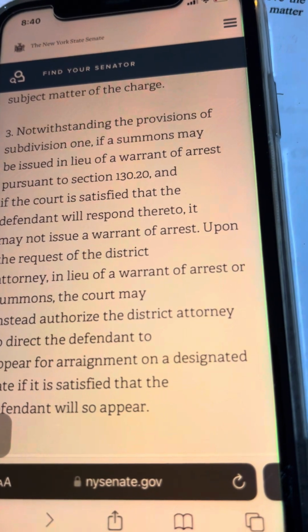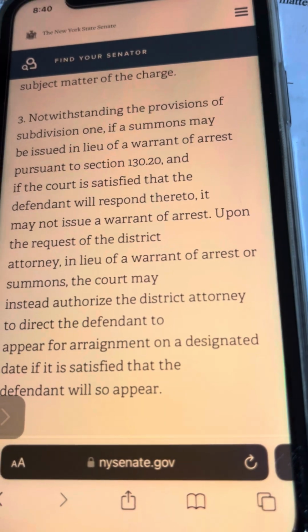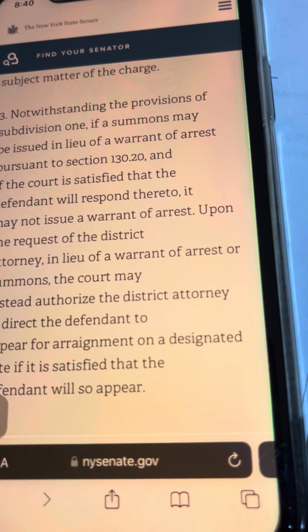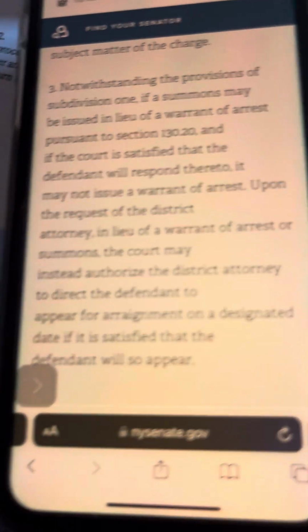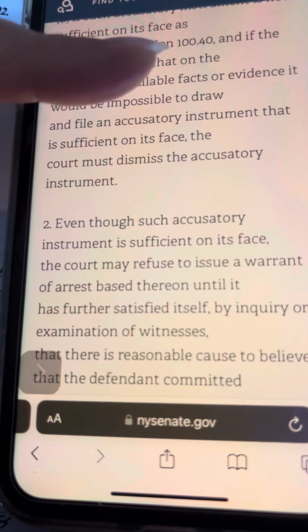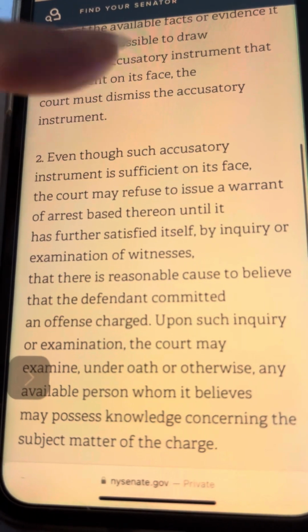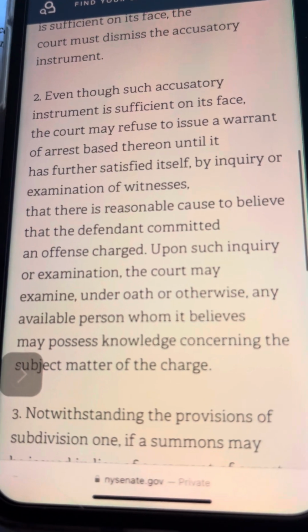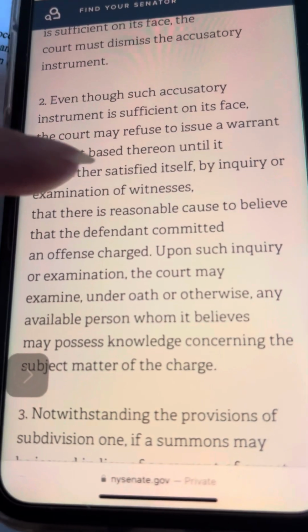The options are that either the court can issue the warrant of arrest, or if the accusatory instrument is bogus on its face, it can be dismissed. Or it may refuse to issue the warrant of arrest without an inquiry of the witnesses to see how legit this charge is.